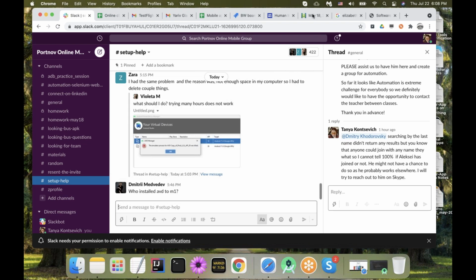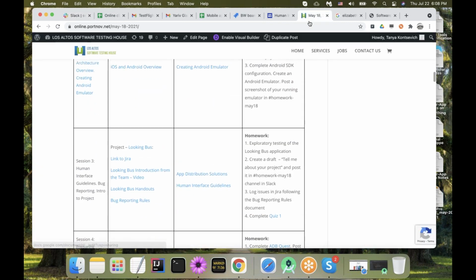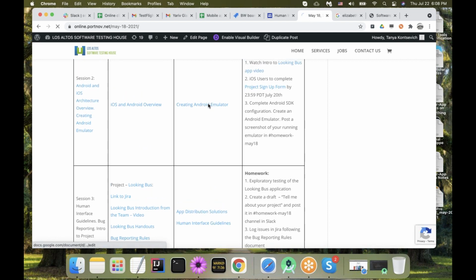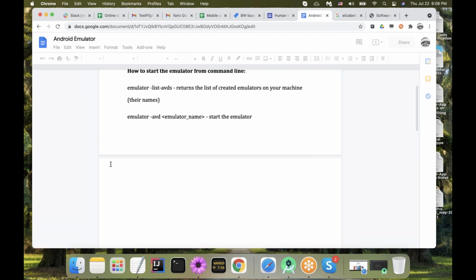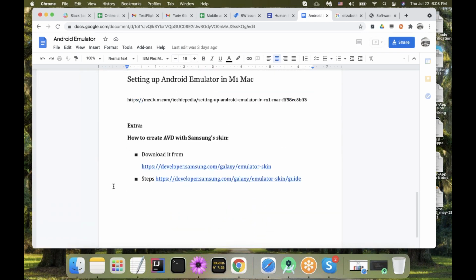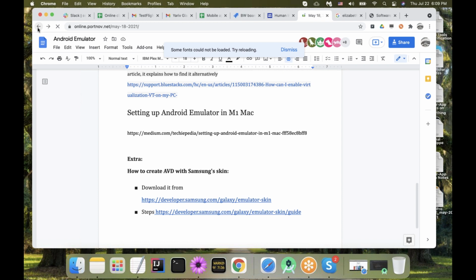In our setup document, I don't know how useful it was because I do not have a chance to check it myself, but in the section on creating Android emulator, at the bottom we have a link that helps students from previous groups on setting up Android emulator on an M1 Mac. So you can just Google that as well. You can ask your peers for help as well in setup help.